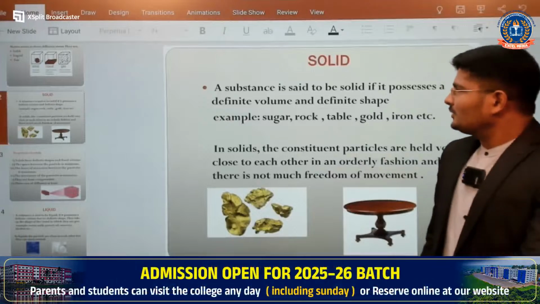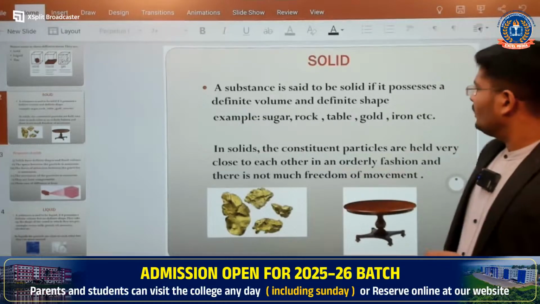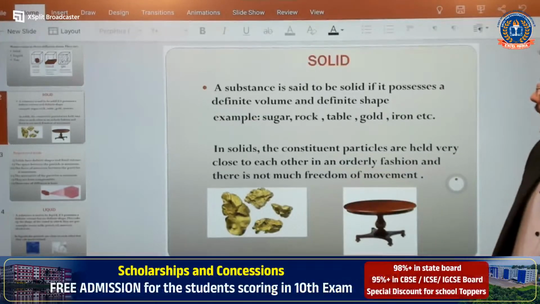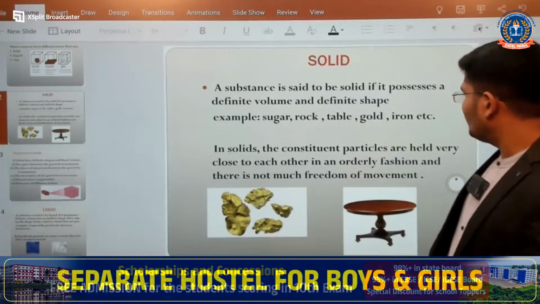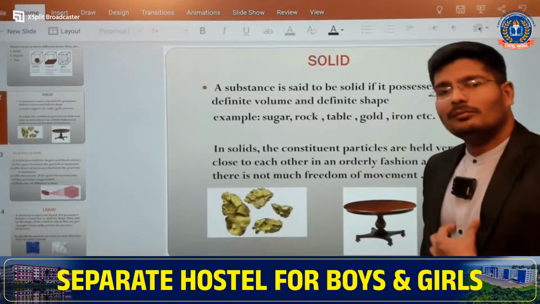The substance is said to be solid if it possesses definite volume and definite shape. Example, sugar, rock, table, gold, iron, etc. and you and me too.